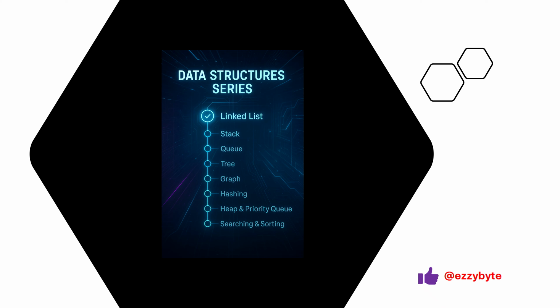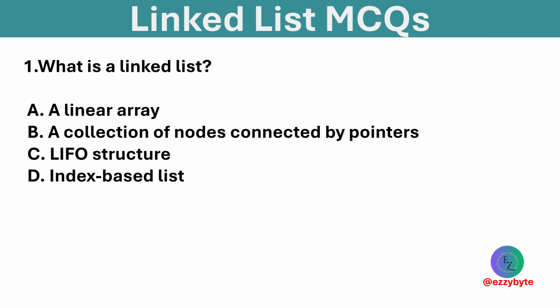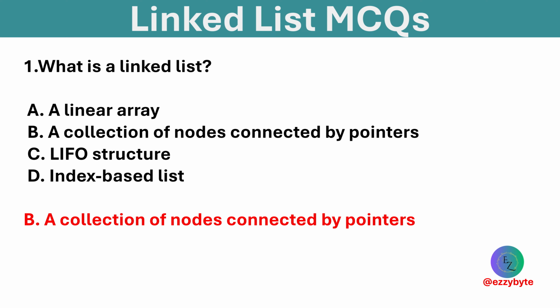Let's get started. What is a linked list? Options are a linear array, a collection of nodes connected by pointers, a LIFO structure, an index-based list. Option B is correct. A linked list is a collection of nodes connected by pointers.